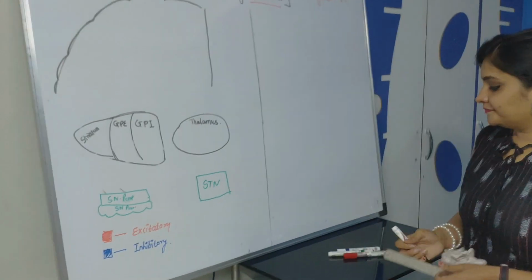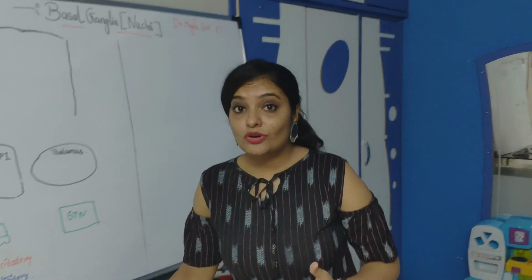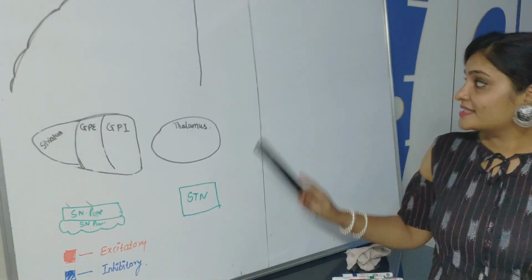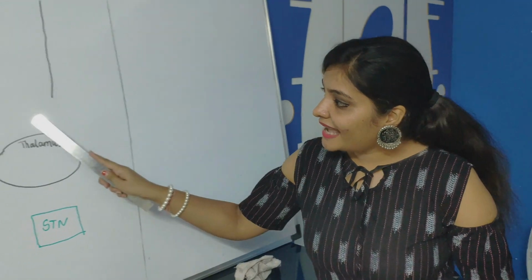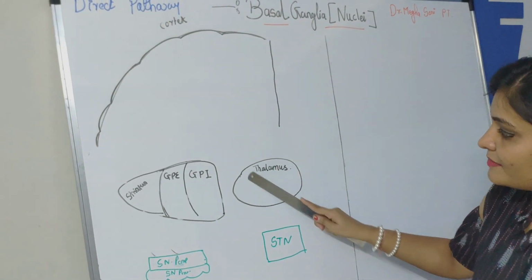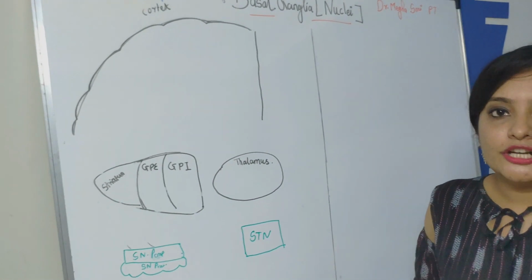Clear? Now I want to facilitate a movement. So here the main role is thalamus, because we have seen that all the planning will be sent to thalamus from the basal ganglia, and ultimately thalamus is sending this signal to cerebral cortex. It means the thalamus is controlling cerebral cortex. If thalamus sends excitatory signal to cortex, you can initiate the movement.